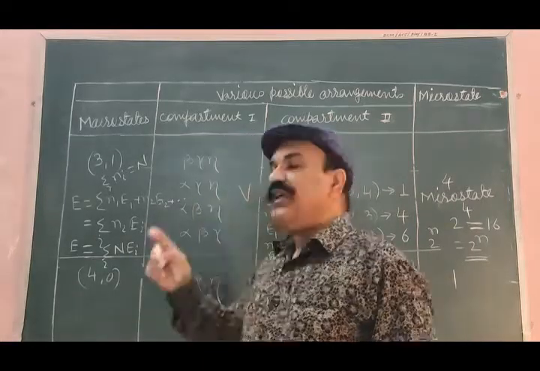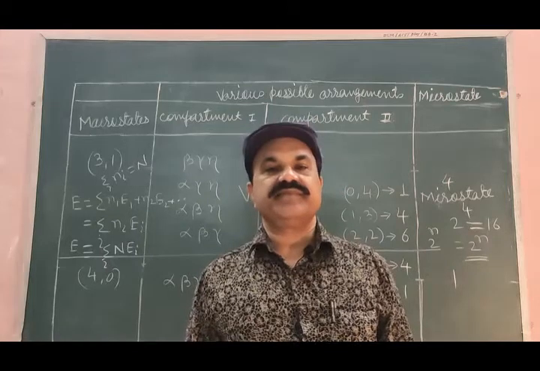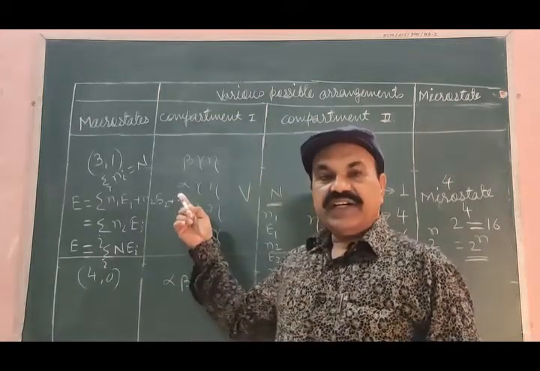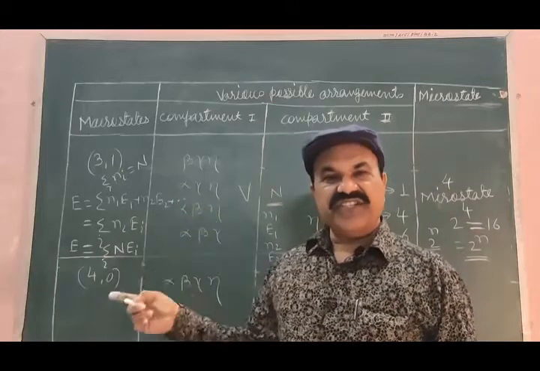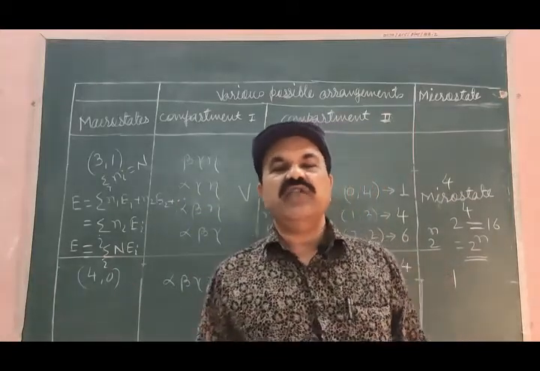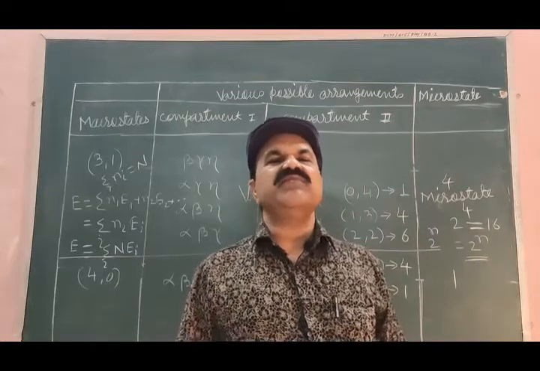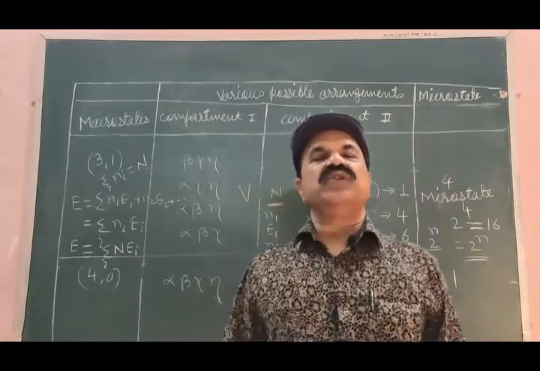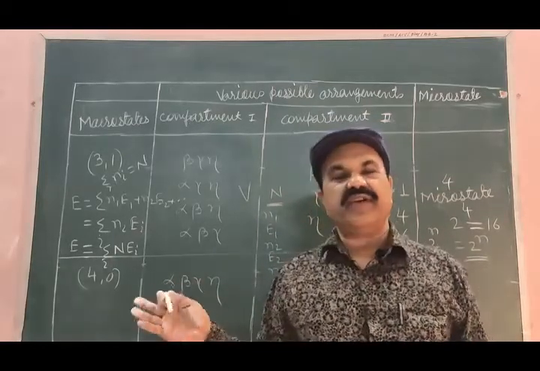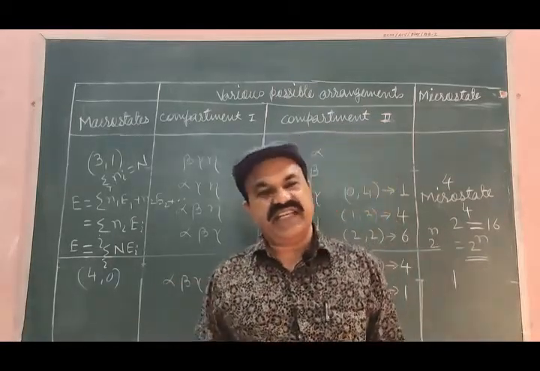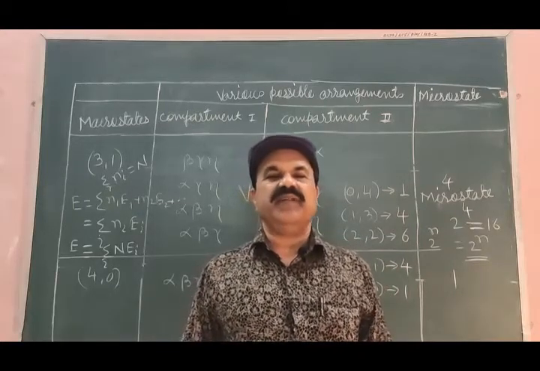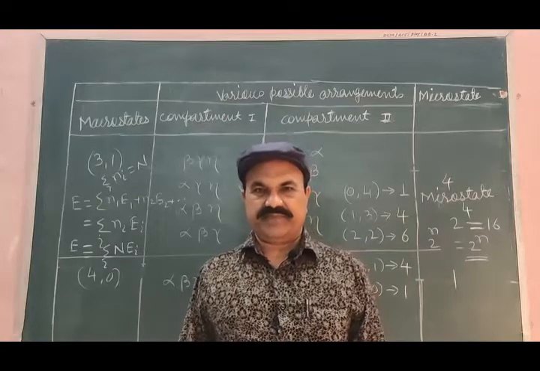If this volume V is very, very large, the separation between the energies E1, E2, E3, E4, etc. will be negligibly small compared to the total energy. In that case, energy E cannot be taken as discrete or countable energy. In that case, it will be continuous energy.